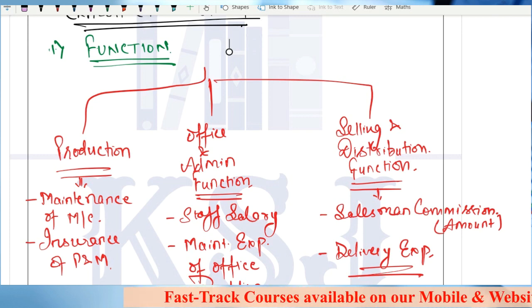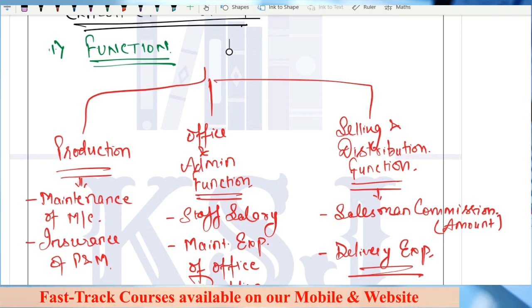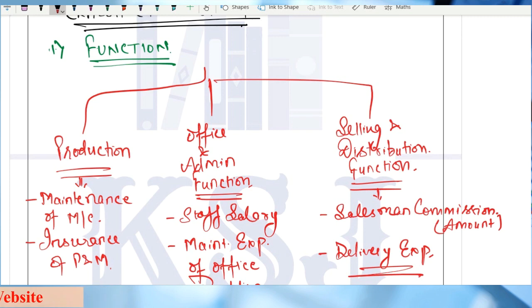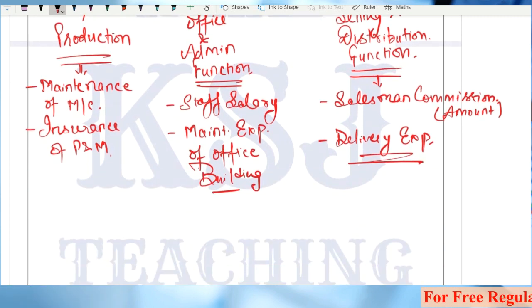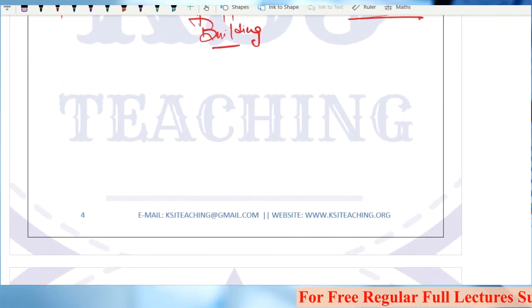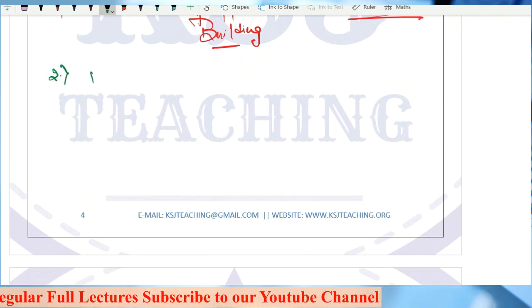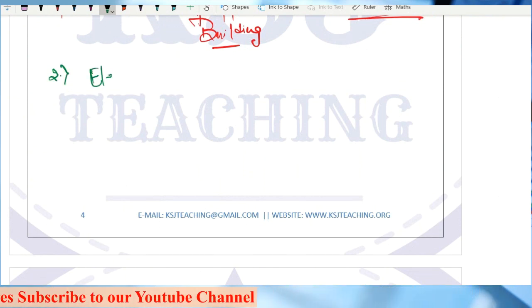Now third is, when the finished product is ready, we have to sell that. The third function is selling and distribution function. Okay. So this is on the basis of function. Second is on the basis of element. All those having the handbooks, no need to write anything, you can find it there. Okay. Second is on the basis of element.